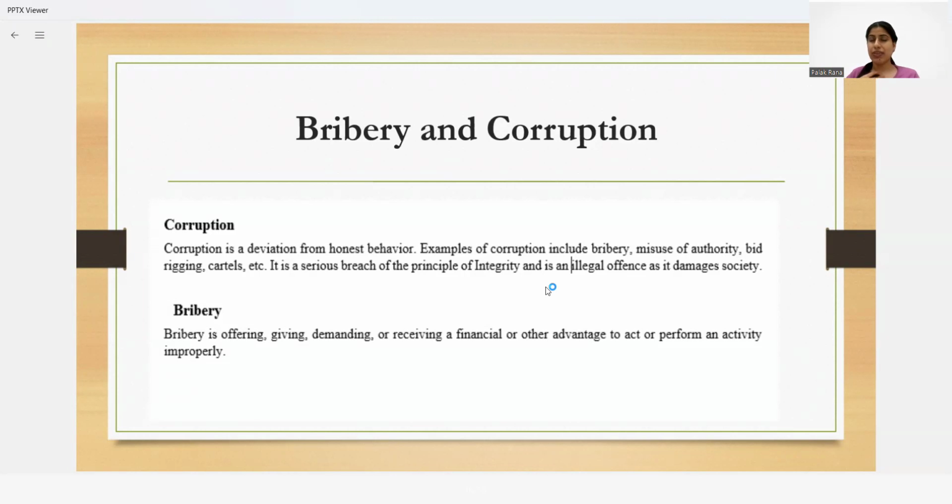Bribery is when I am giving, offering, demanding, or receiving financial or other advantage. Just take the example, if you want admission in a specific college and there are limited seats left, and the principal of that college asks you, okay, pay me 10 lakh and I will give you admission. This is known as bribery, using an unjust advantage, and the advantage is in financial or other forms. Maybe the person is demanding a car, so that is again an example of bribery.